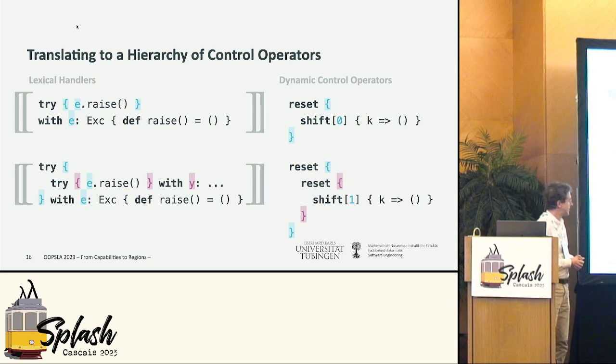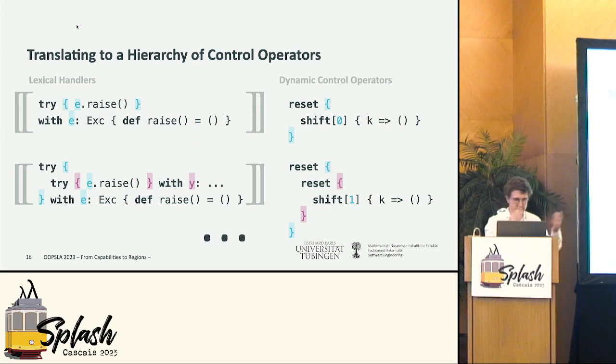And the number, like all good computer scientists, we start by 0. And the number is like, how many resets do we need to skip in order to find the correct handler? That's the intuition. And many more. I mean, the CPS hierarchy is dynamic. There can be multiple, or the one that we use. So there can be as many resets as you want at runtime, actually.